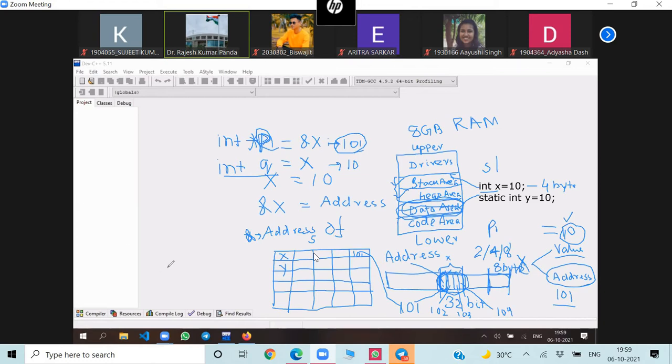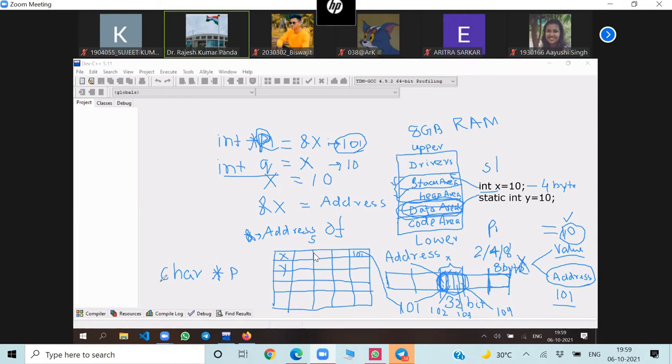Now I'm making your concept clear. Suppose I declare character star p. If I declare int star p, that means it can store the address of an integer. But if I declare character star p, it can store the address of a character. Now how much byte will be reserved for p? Is it the same 8 byte or 1 byte? It's 8 bytes. Same 8 byte, remember. Same 8 byte will be reserved.